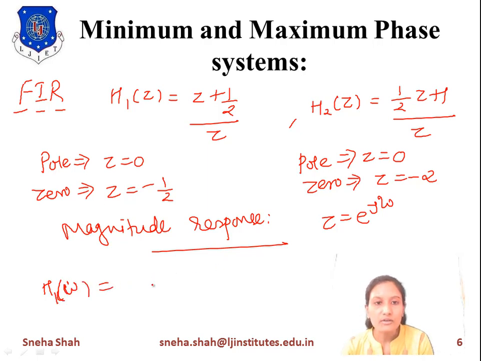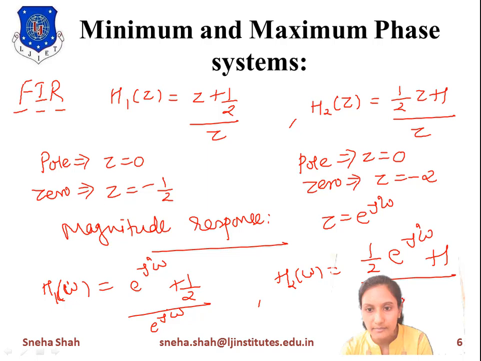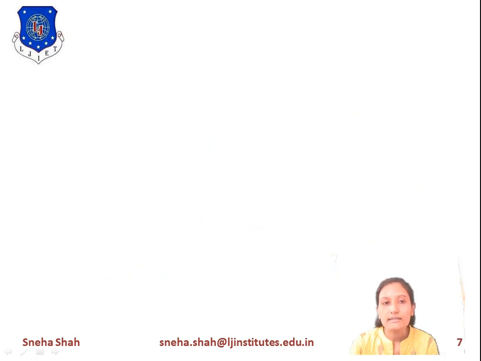The value of h1 of omega equals e raised to minus j omega plus 1 by 2 upon e raised to minus j omega. Similarly, h2 of omega equals 1 by 2, and instead of z we take e raised to minus j omega, plus 1 divided by e raised to minus j omega.